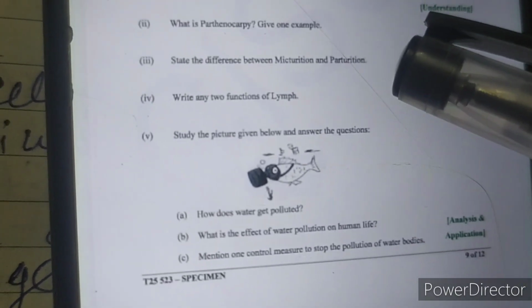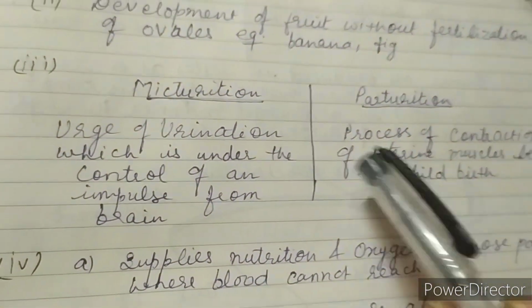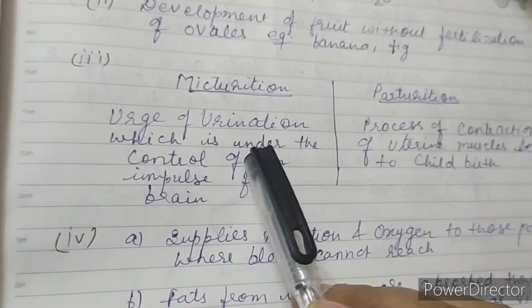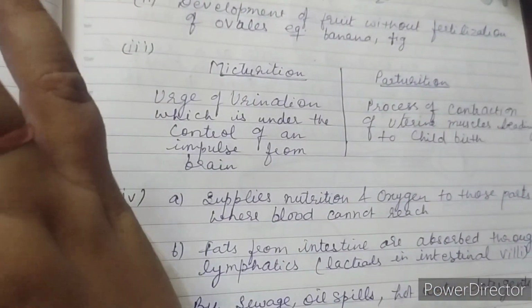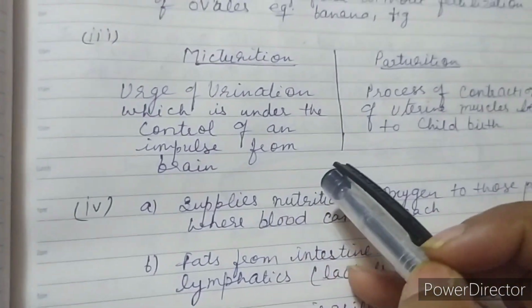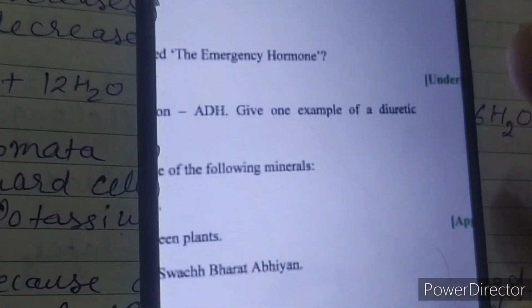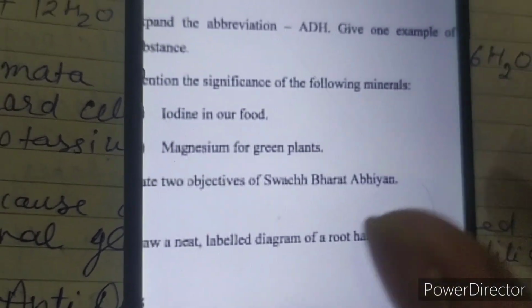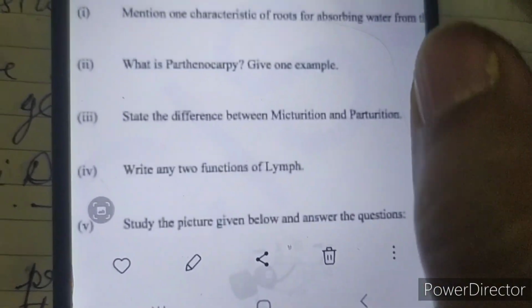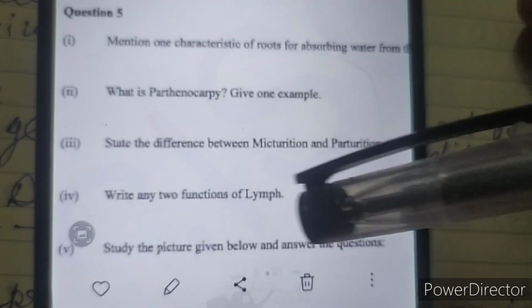Differentiate between micturition and parturition. So I have already written like this. You have to make a column and then write micturition is the urge of urination, which is under the control of an impulse from the brain, and parturition is the process of the birth of the baby due to the contraction of uterine muscles. Next question is, give 2 functions of lymph.